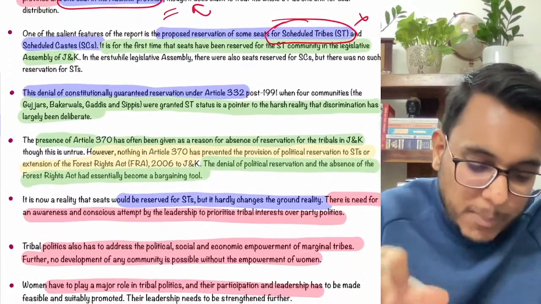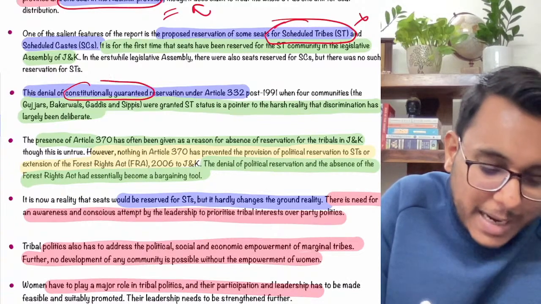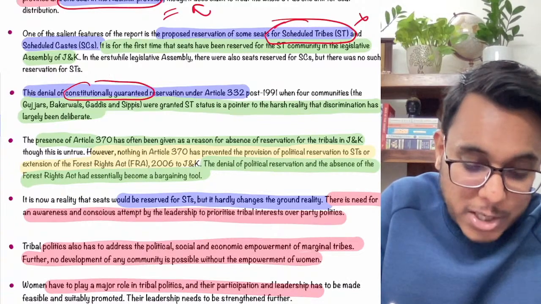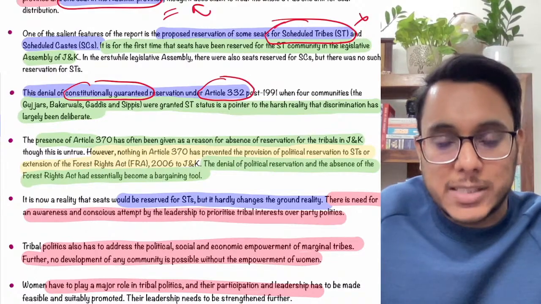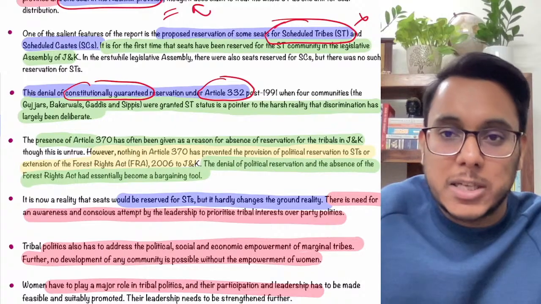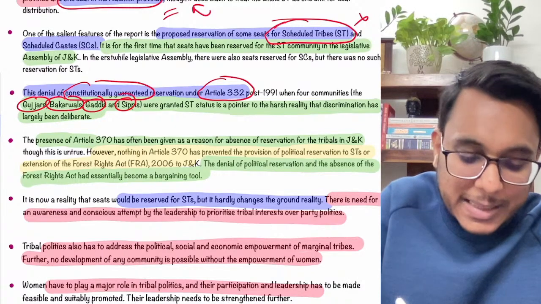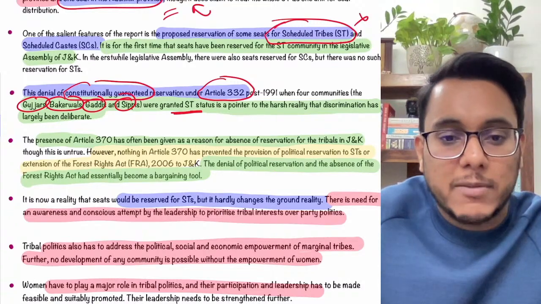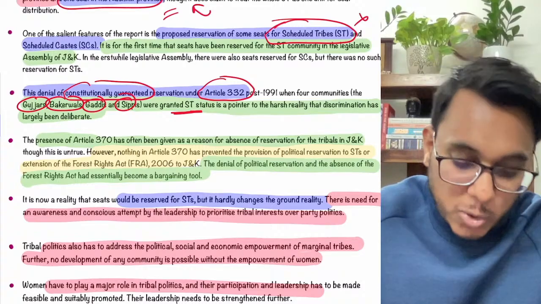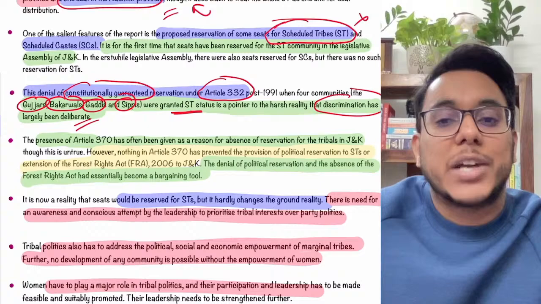Now guys, the Constitution has given guarantees to the scheduled tribes under Article 332, and there are some significant tribes in Jammu and Kashmir, such as the Gujjars, Bakarwals, Gaddis and Sippis. They were granted scheduled tribe status earlier, but were never given reserved seats. It was their constitutional right, and there has been a large amount of discrimination against these tribals.